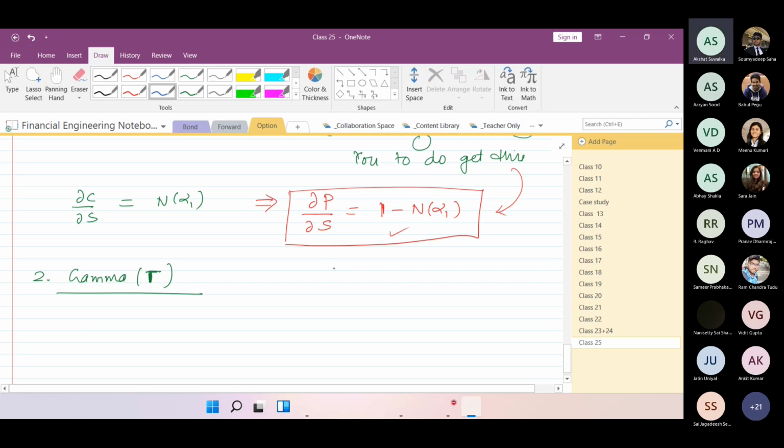S plus P equal to C plus K times e to the power minus r times capital T minus small t. Now do the partial derivative with respect to S. This becomes 1. Yes, sir. This becomes delta of P. Yes, sir. This becomes delta of C. Yes, sir. What about the other one?